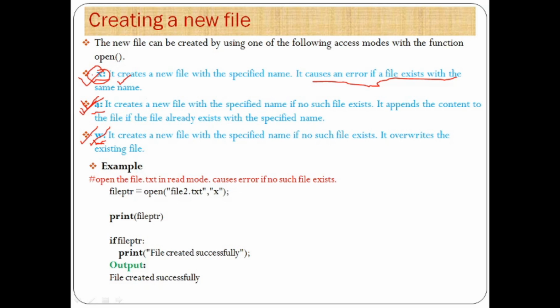The next mode is the X mode. It creates a new file with the specified name, but you can use this mode only once because it causes an error if a file exists with the same name. In this way, these are the different modes available in Python file handling.